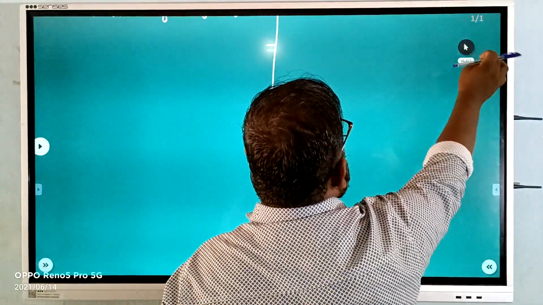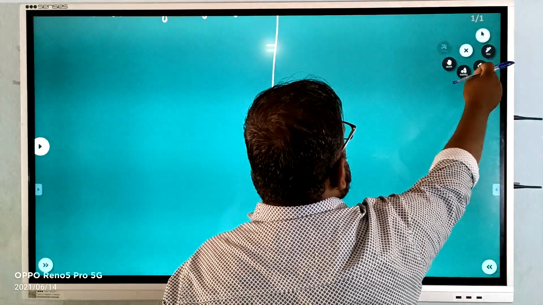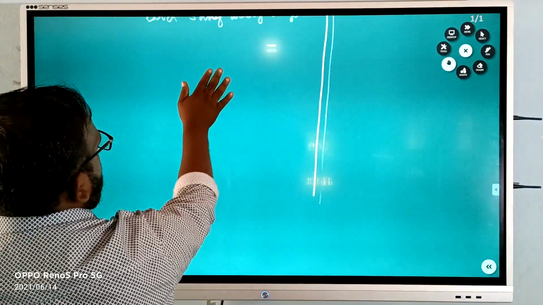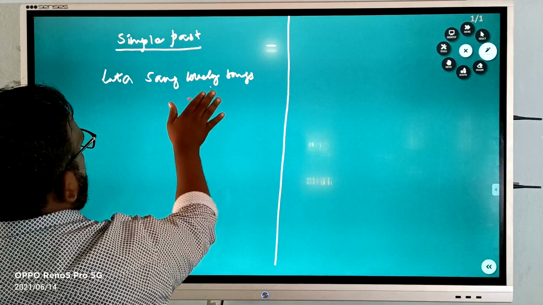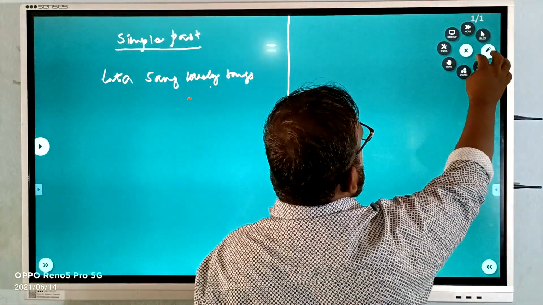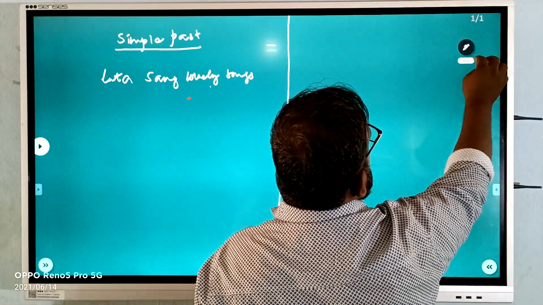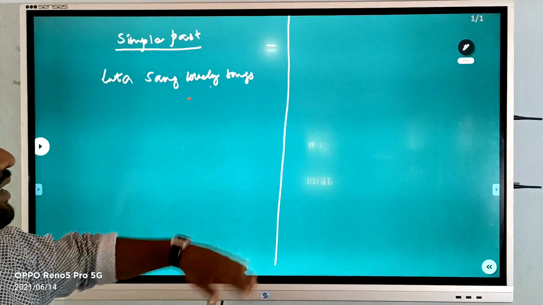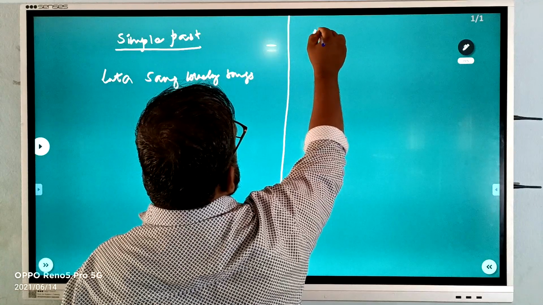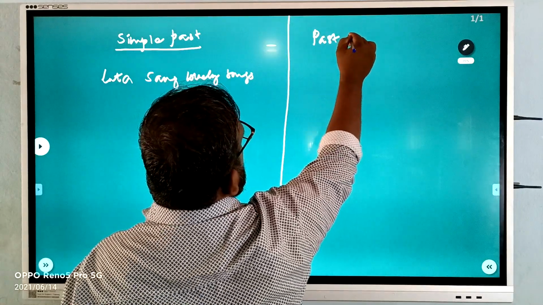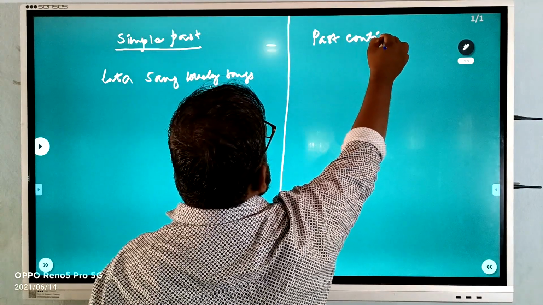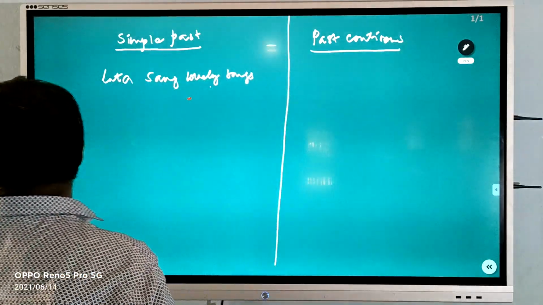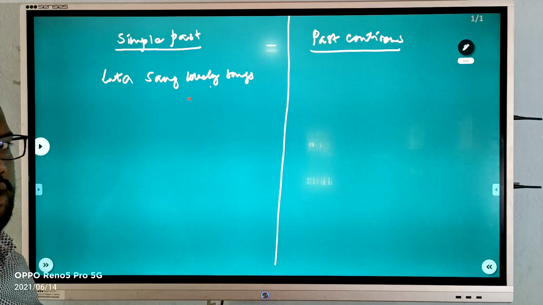It is in the simple past tense. When we are changing into passive voice, it will become past continuous. How will it be changed?